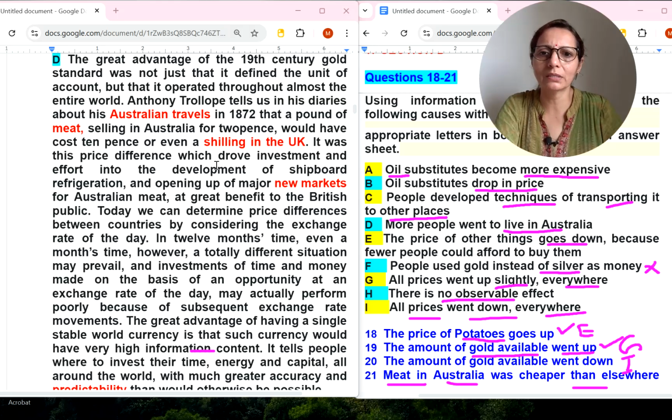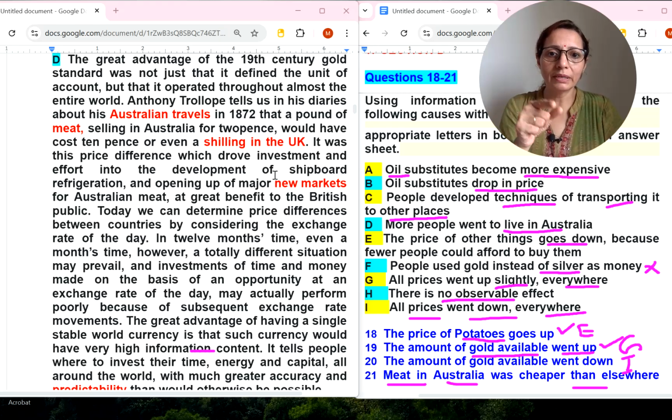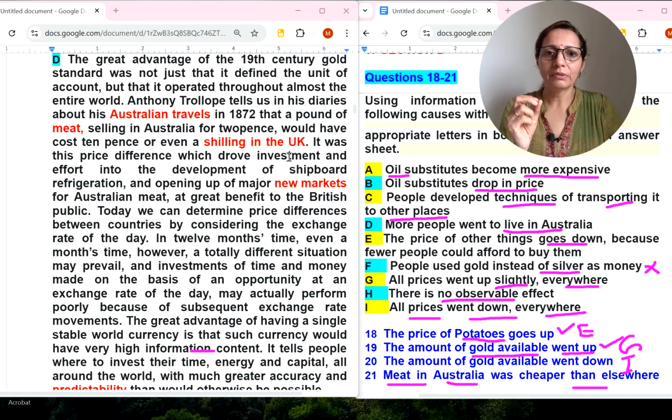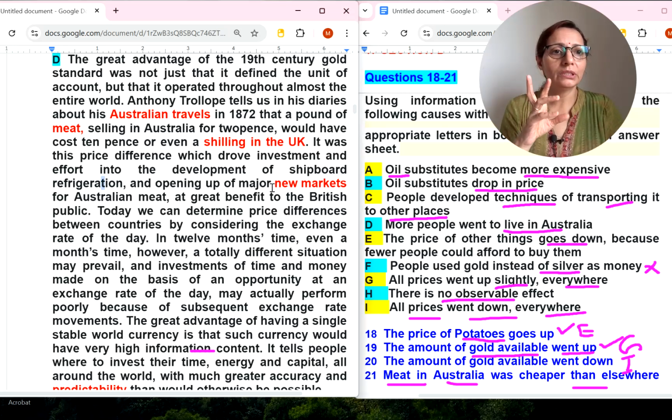It was this price difference which drove investment and effort into development of shipboard refrigeration, opening of major new markets. Now you will ask where is the result due to this. They have given it: it was this price difference which drove investment and effort into the development of shipboard refrigeration and the opening of major new markets in Australia.